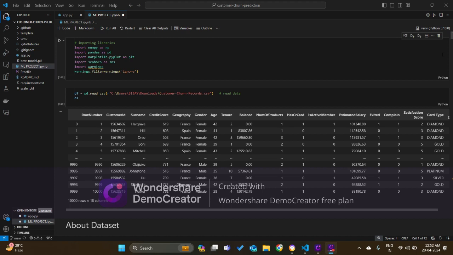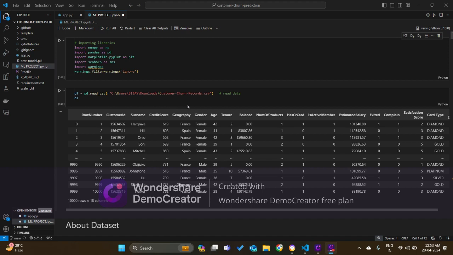So the topic of the project is the customer churn prediction of a bank. The objective is to build a classifier for a binary classification task, to predict which customer will leave the bank or not. At first I imported some libraries and then I loaded the data.